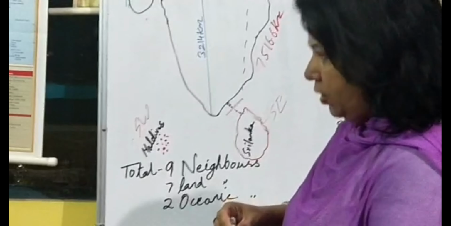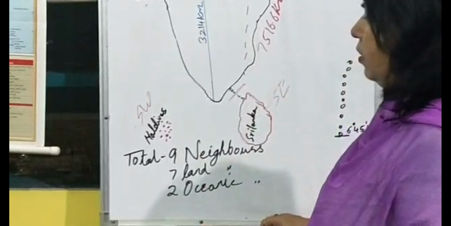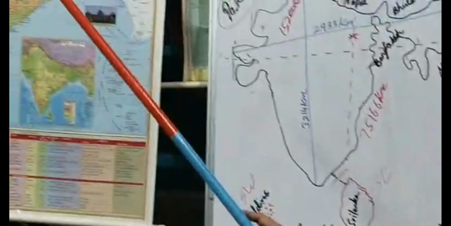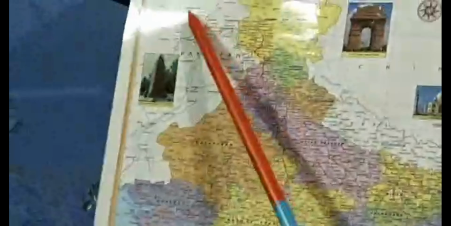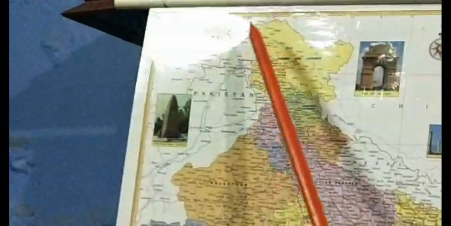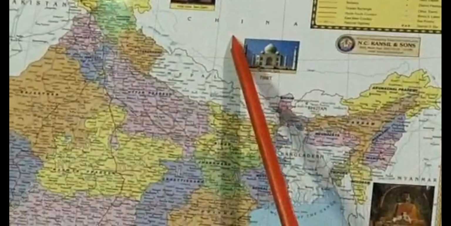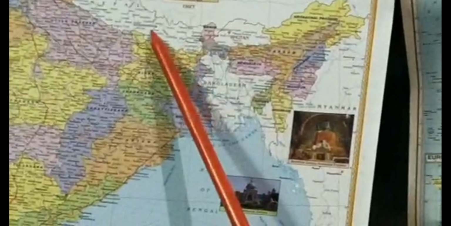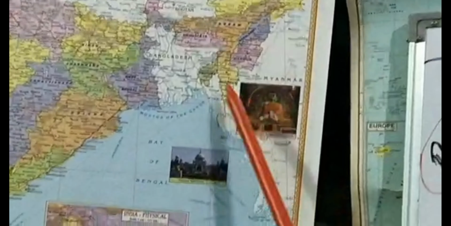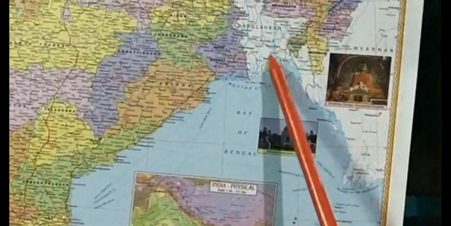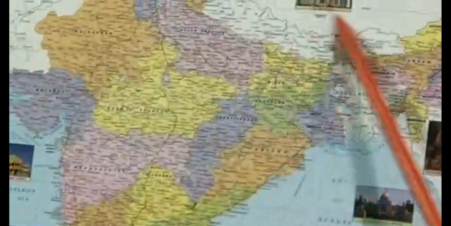Now I would like to show it on the map of our country, Bharat. So let us come to the neighbors of our country. Here is number 1, Pakistan. Number 2 is Afghanistan here. Number 3, China, or we can say Tibet, which is occupied by China. Then we have Nepal, just below it. Here it is Bhutan, Myanmar, it's written, and then Bangladesh. So these are the 7 neighbors of our country.